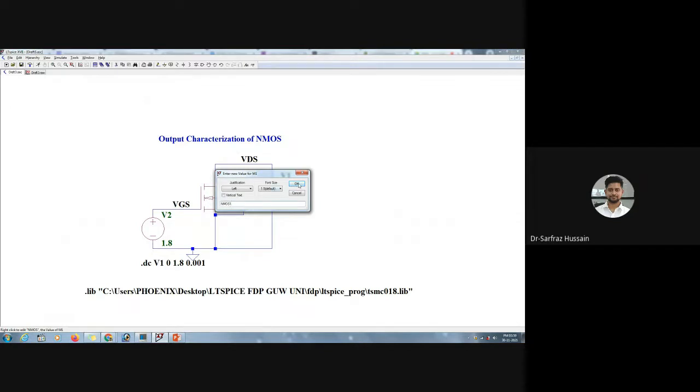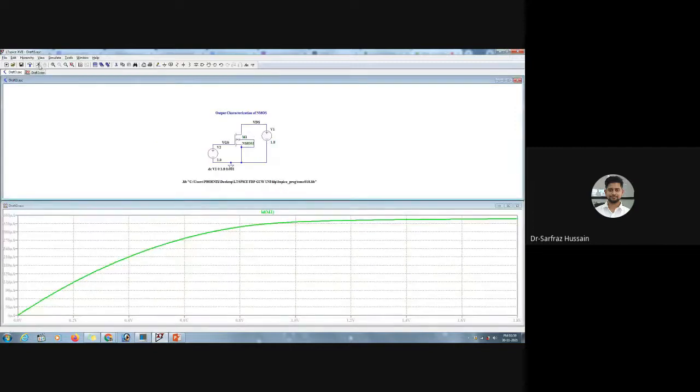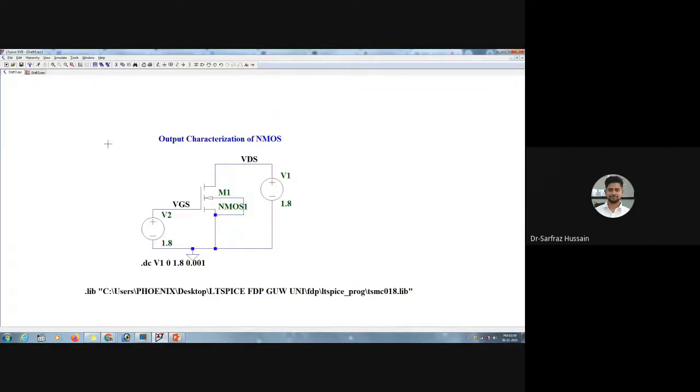So if I change this one to nmos1 and run this one, you can see there is a difference in this curve. And let us say, if you want to compare with the default one, what you can do is copy this one and paste here. So let us copy this one.